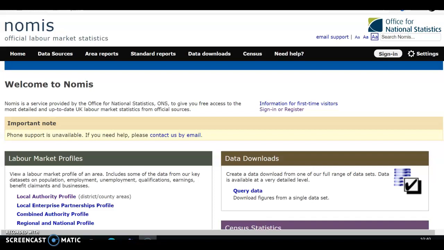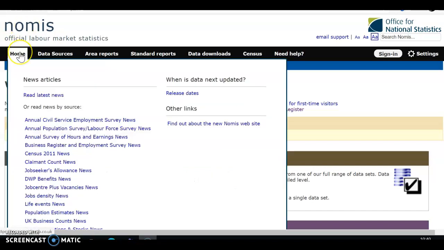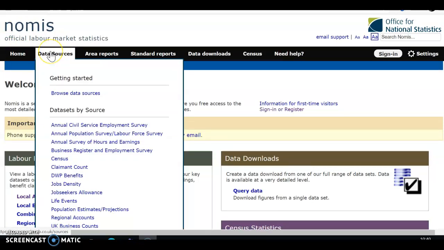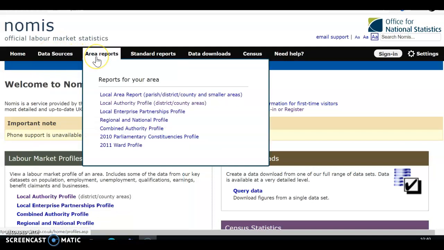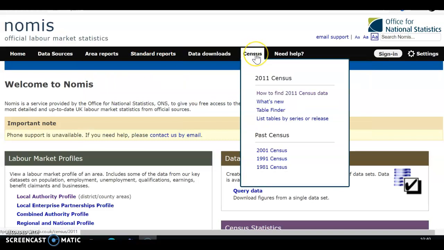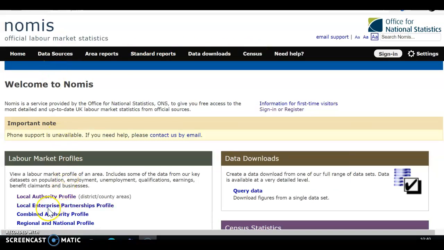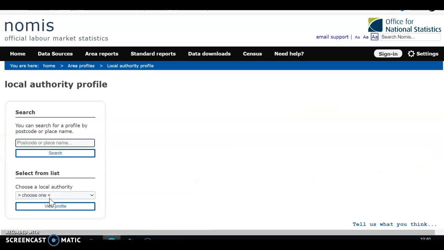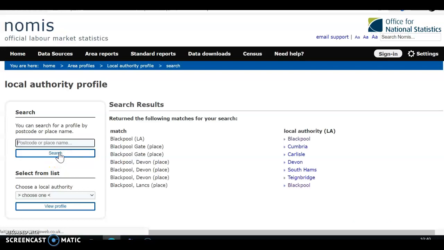The screen you're looking at now is divided into home, data sources, area reports, standard reports, data downloads, and census. We're going to start by looking at labour market profiles, and the local authority profile. Clicking on here, we're going to type in Blackpool, which is where we are, and search. Then we've got a list of different things, and we're going to look at the local authority of Blackpool.